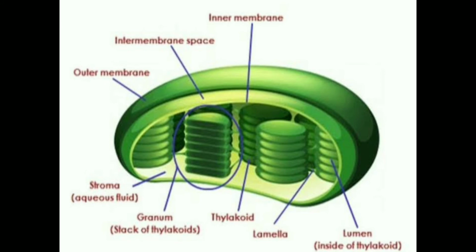Some of the important functions of the plastids: the leucoplasts help to store food in the form of fats, lipids, proteins, and starch. The chromoplasts impart color to various parts of the plant and attract insects for pollination, and the chloroplasts trap the solar energy to prepare the food for the plant.